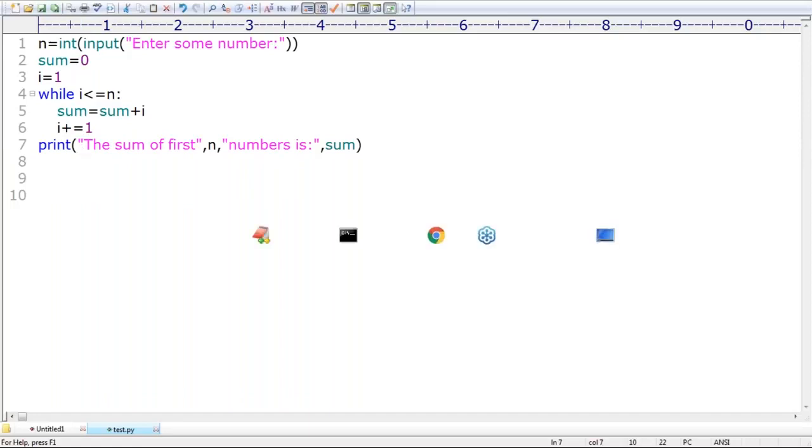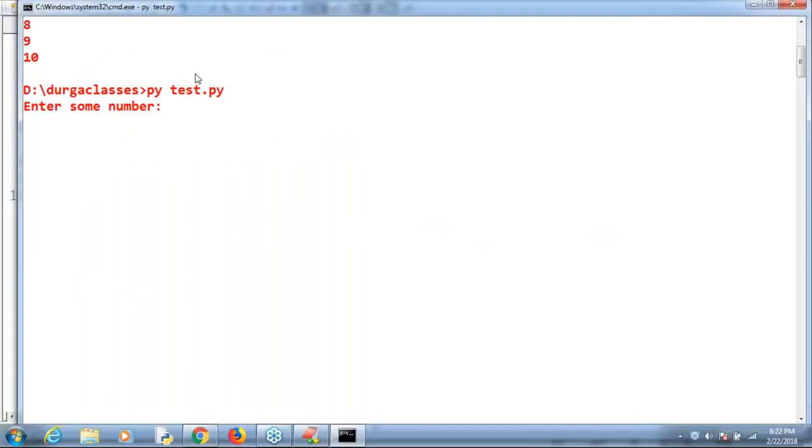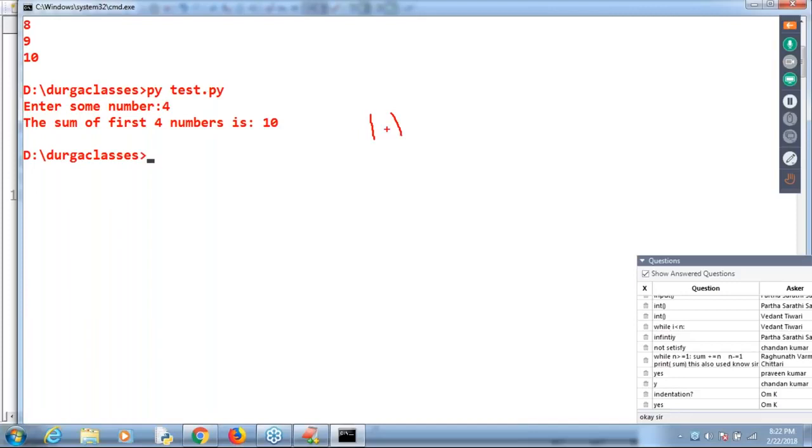Okay, now let me execute this code. Enter some number. Let me enter 4. Then have you observed? The sum of first 4 numbers is 10. Correct or not? The sum of first 4 numbers is 10, sir. 1 plus 2 plus 3 plus 4. Are you getting 1 plus 2 plus 3 plus 4? What about its value, sir? Okay, sir, 10.